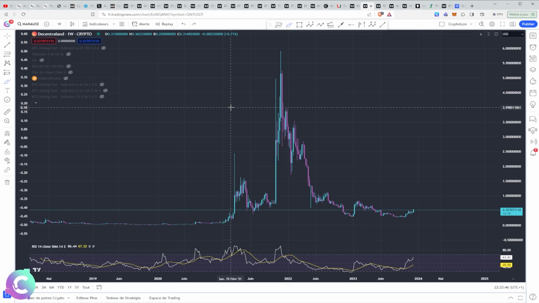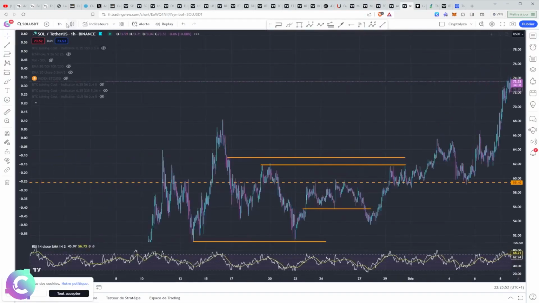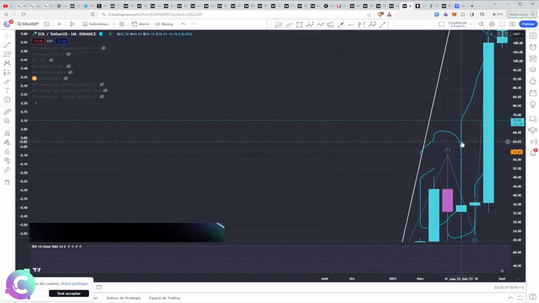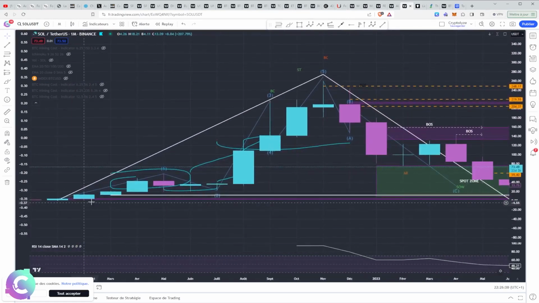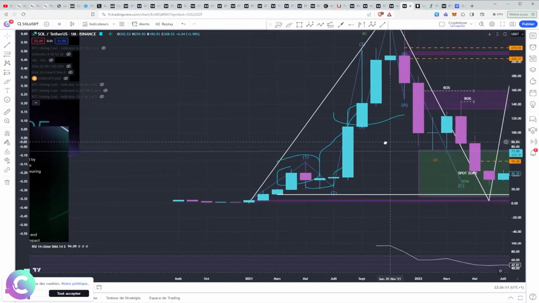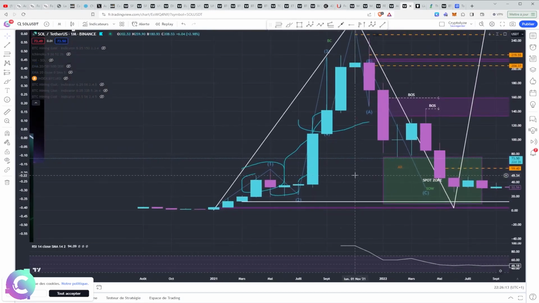If we take the example of Solana, I must have a Solana lying around here somewhere, if we take a little step back, you will see that with Solana we did have this double wave, a really very strong acceleration, where we had a first wave, a second wave. So first phase of acceptance, second phase of acceptance. Remember what I talked to you about with Mana? First phase, second phase of acceptance, and the second phase this time was much bigger. And precisely, it is this type of narrative that we will have to look for in 2024 and 2025 for the next bull run, the bull run which is currently being prepared. And precisely, we will need used narratives.